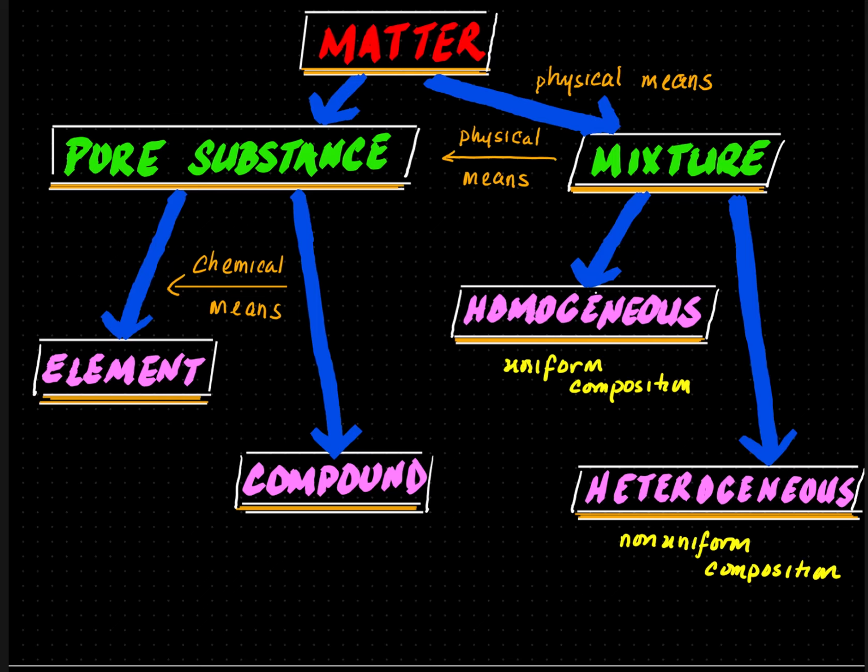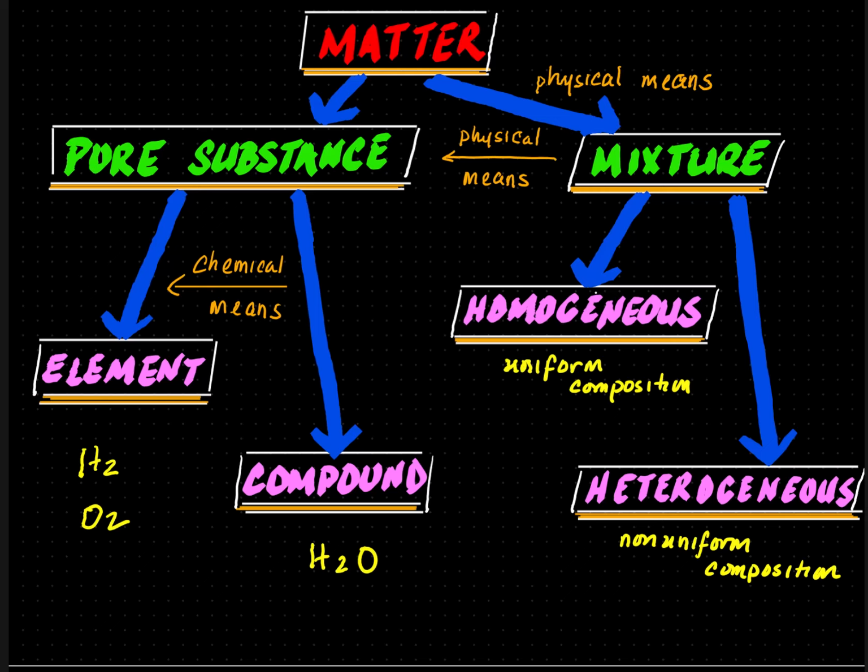Pure substances can be further broken down into elements and compounds. Elements are anything that's off the periodic table. It is one kind of atom. When two or more elements are combined chemically, that is a compound. This is why a compound can become an element using chemical means. So for example, water is a compound. It is H2O. We could break water down into hydrogen and oxygen by putting electricity to it.